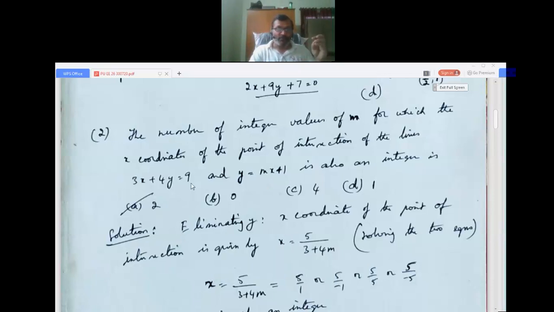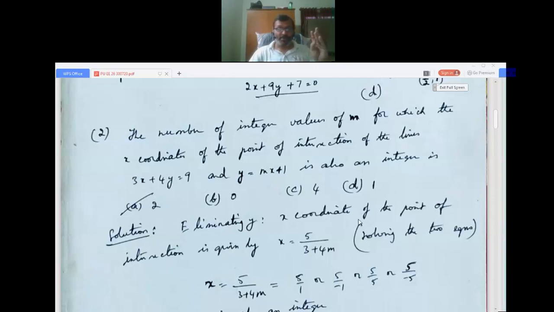So in place of y I put this value, mx + 1, and I find the value of x. So x, the point of intersection, is given by this, and this x value should be an integer. I removed y and solved for x, because I want only x here. The x coordinate of the point of intersection of the lines is an integer.